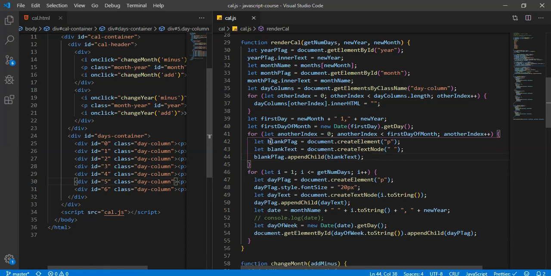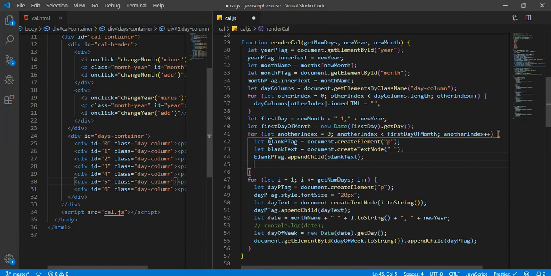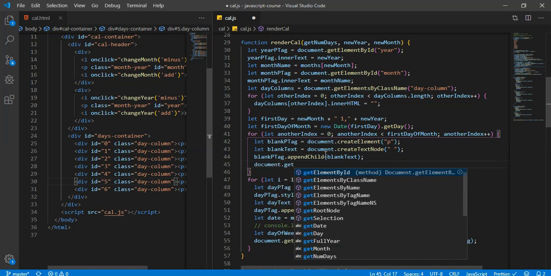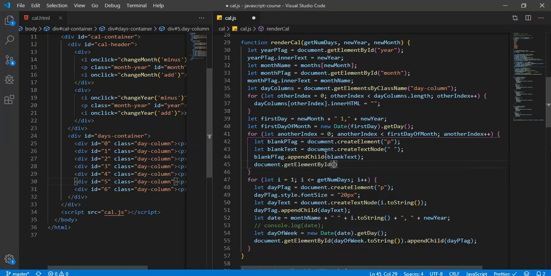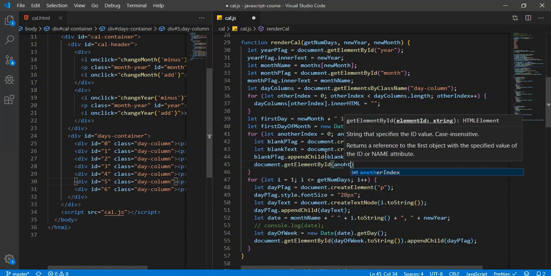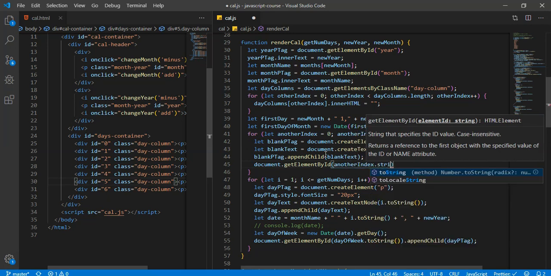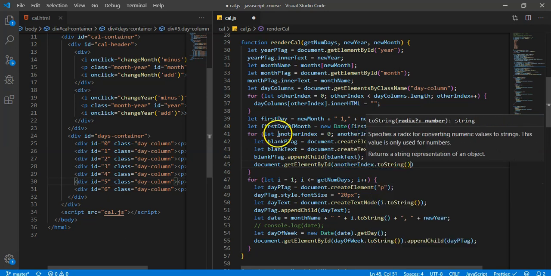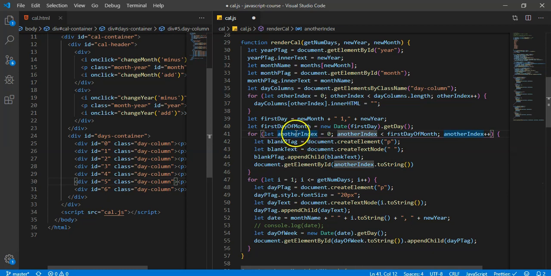All right, and we're going to have to come back to that in a second, I think, because I don't think it'll show up, but it might. And then the last thing we want to do is say document dot getElementById another index dot toString, because this is only going to work.